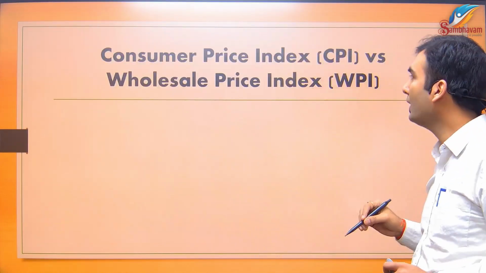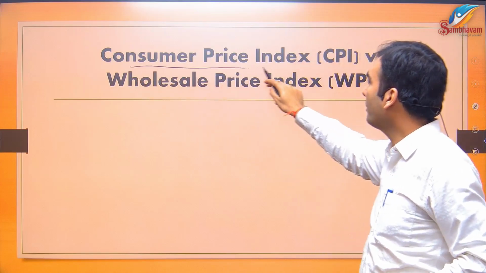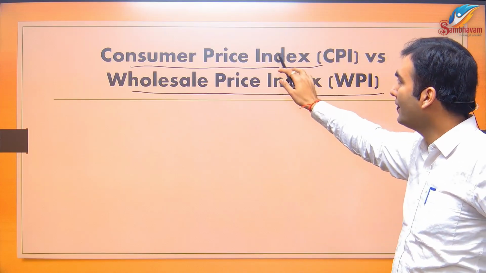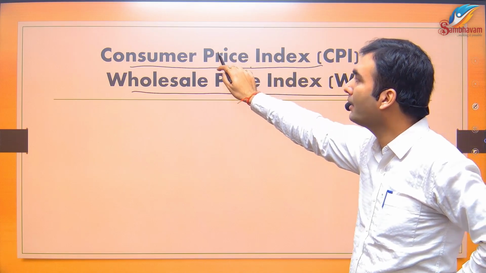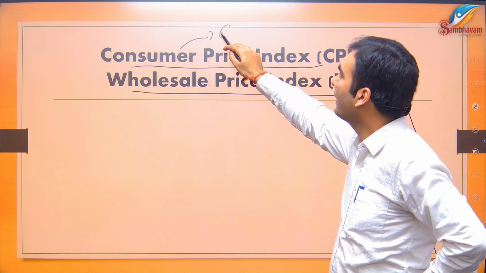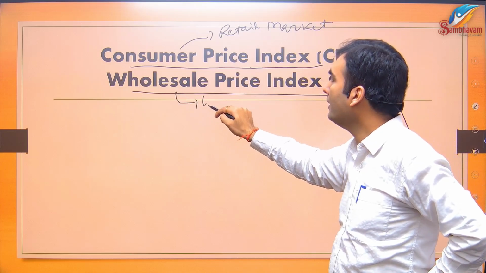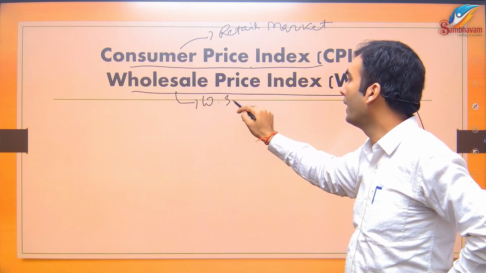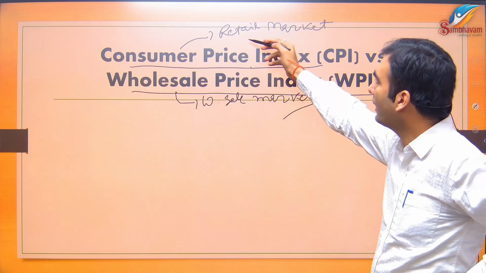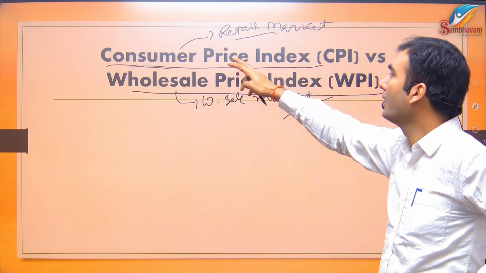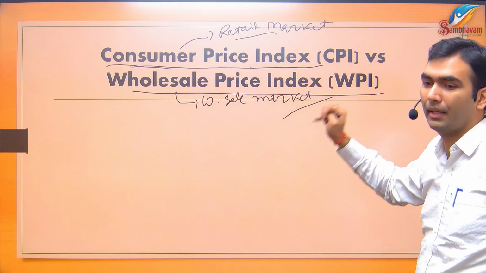Okay, so that's why there are two terms, one is Consumer Price Index, another is Wholesale Price Index. So this is an index which is tracking prices in the retail market. This is an index which is tracking prices in the wholesale market. Since the retail market is the price which is being paid by the consumer, that's why the name Consumer Price Index.